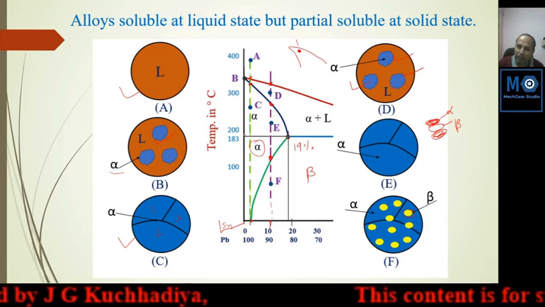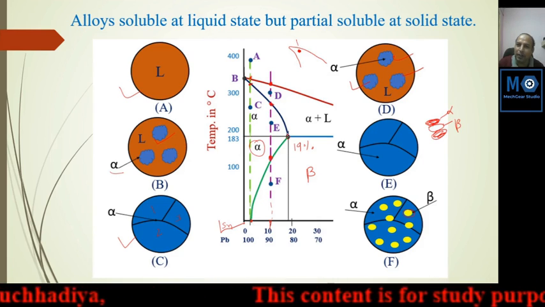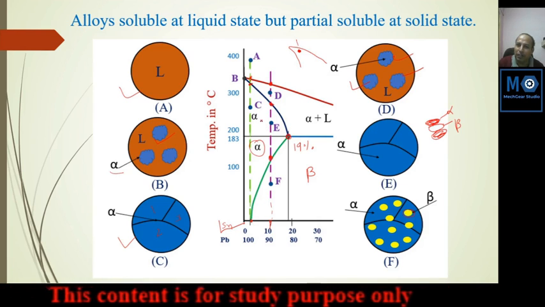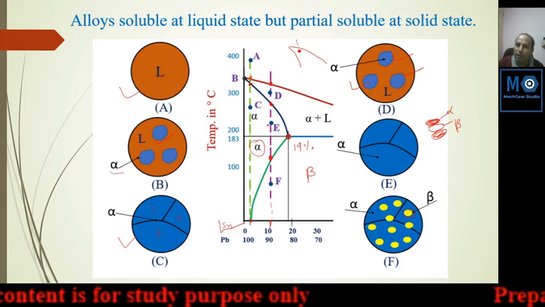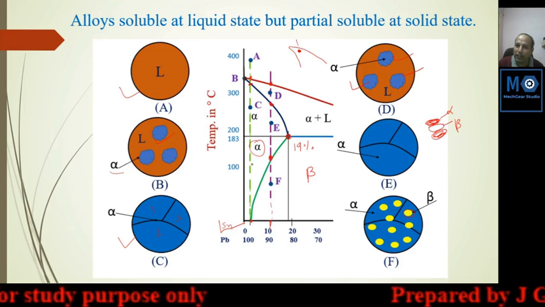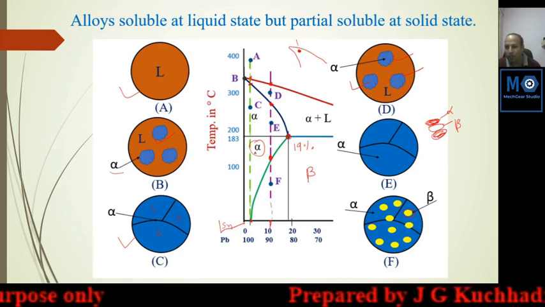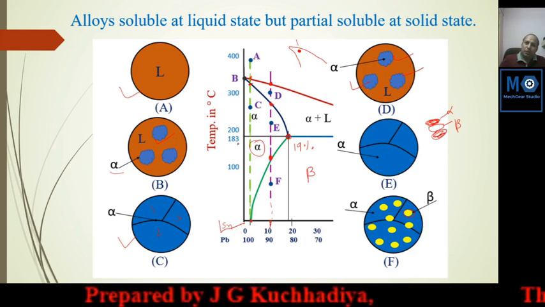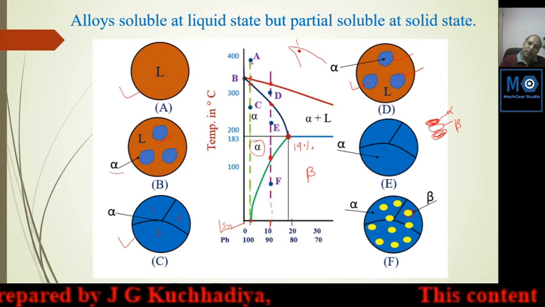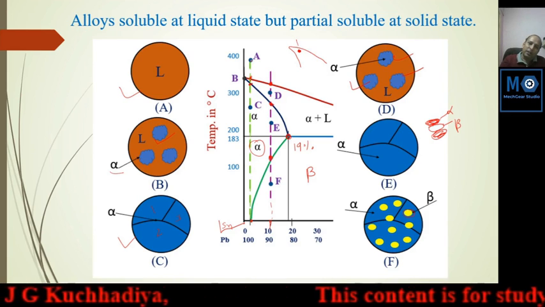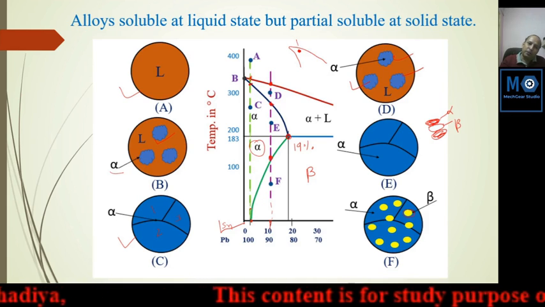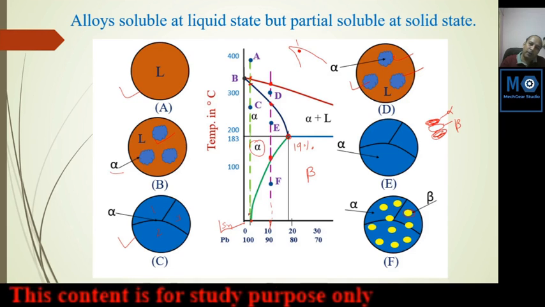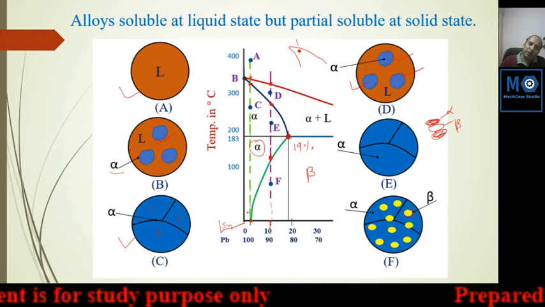Suppose this is alpha phase at 183 degrees, here there will be maximum 19% tin. So this is shown as alpha phase because of the solubility of the tin. You can give other names also, delta, gamma or anything. So you can identify that in this region it is 2%. Whenever the alpha is created, it will continuously remain alpha phase at room temperature.